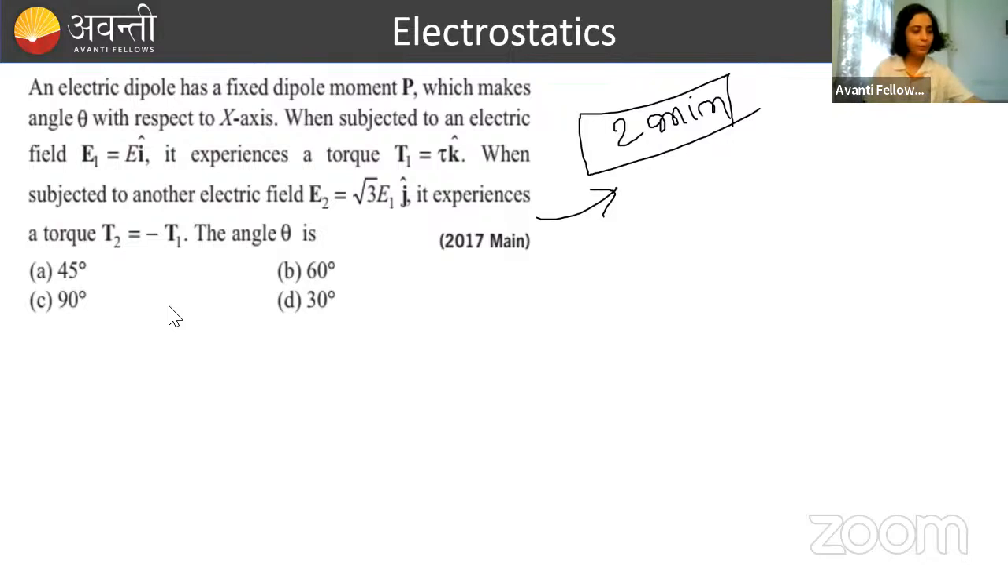चलो do it. Let me see ki who is giving answer first. Healthy competition should be there, है ना?